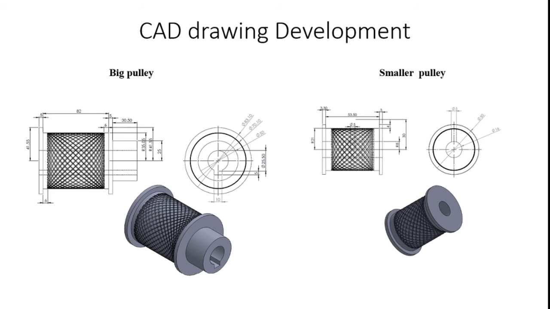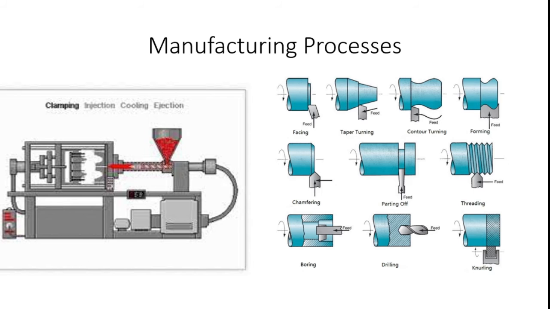So I utilized the CAD software for developing the sketches for the bigger pulley and smaller pulley. After completing this, I took that drawing and collected the raw material, plastic, from the market, and I utilized the plastic injection molding process. I made the component with close tolerance using the die of the injection molding process.